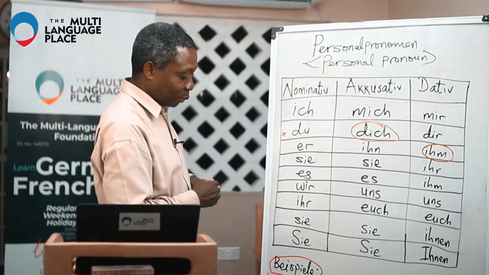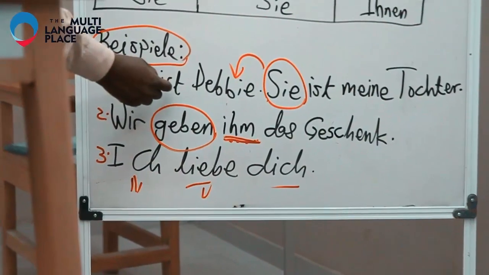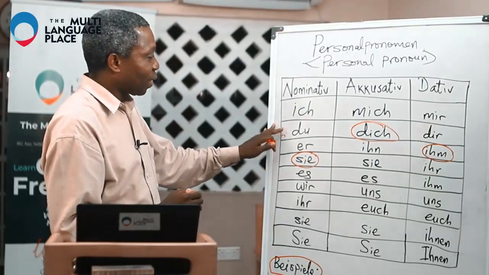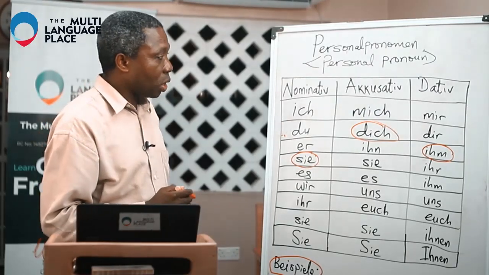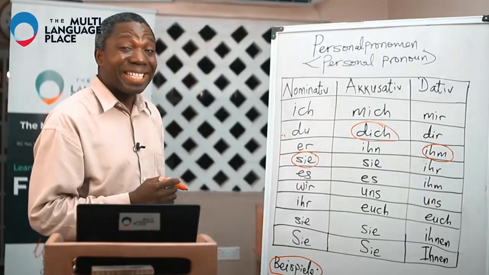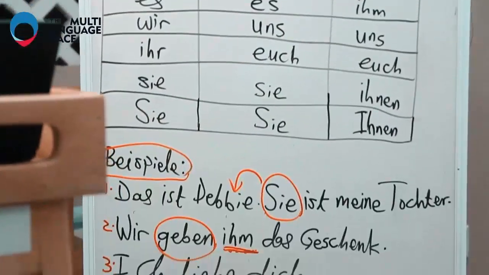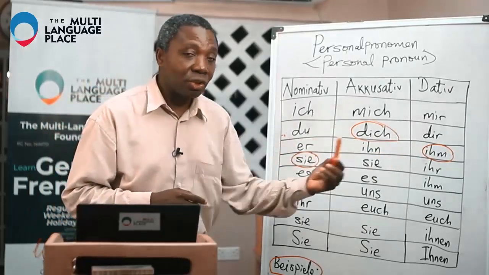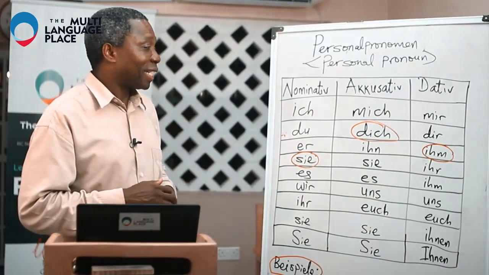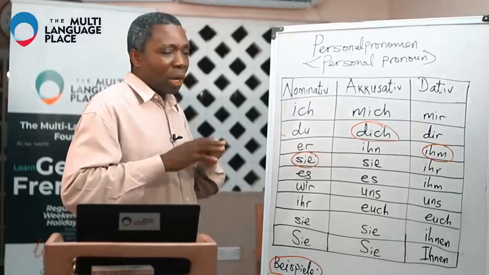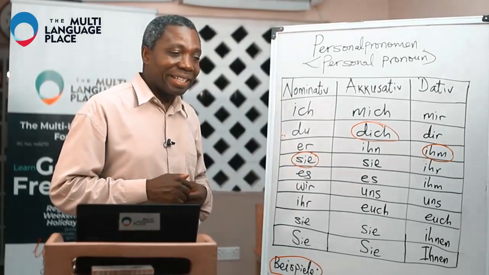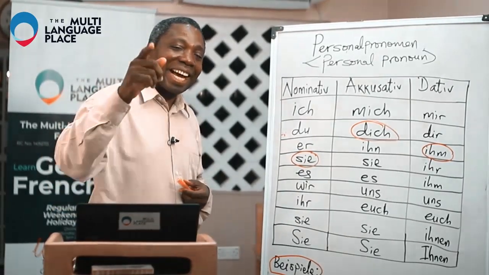Just as you have the examples here: the first one is Debbie, sie, in the nominative. In the second example we have the dative ihm, and in the third example we have the accusative dich. The way these function, that is how all of them function when you see them in different sentences. So we're going to do a small exercise to be able to understand it better. So, bleib dran!